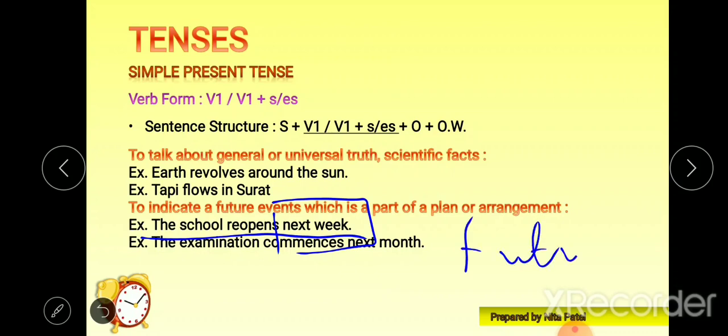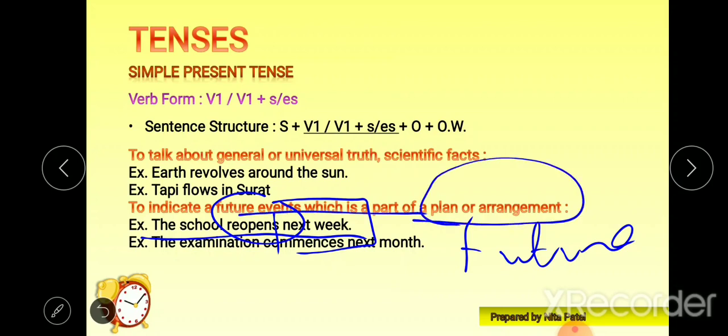Yes, future time. And the same thing, now the school is going to reopen next week. If we don't want to use future, then for future events which are part of a plan or arrangement, we can go for simple present tense. So the school reopens next week.